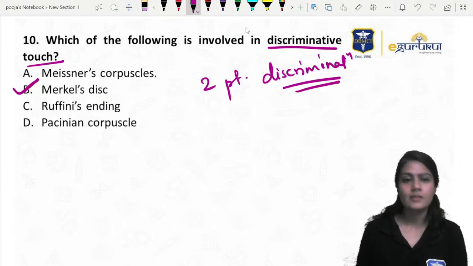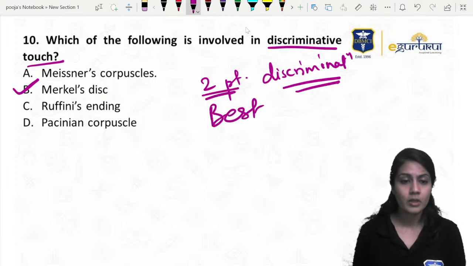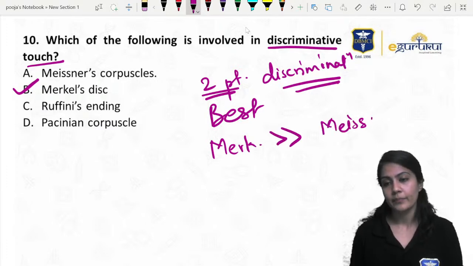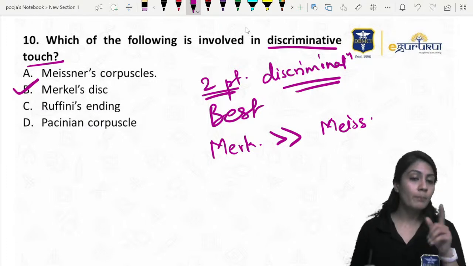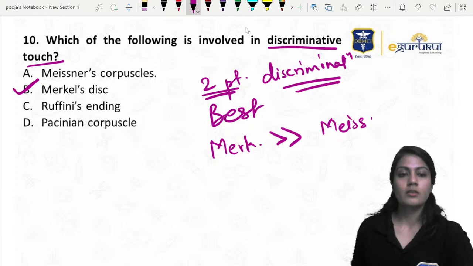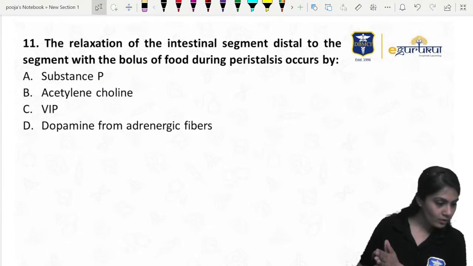So remember, the best answer is Merkel's disc. 2-point discrimination is best done by Merkel's disc. First will be the Merkel's, followed by the Meissner's. Always remember that. Both are important for this discriminative touch, but Merkel's will be the best answer. Why and all, it is given in the lectures.